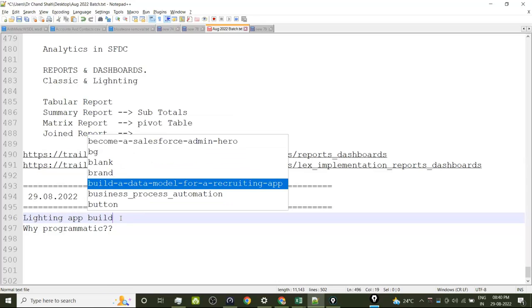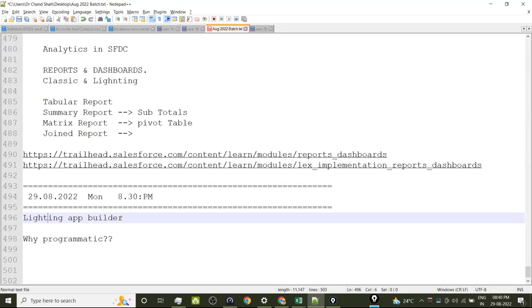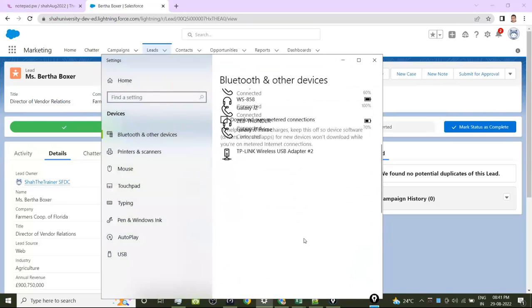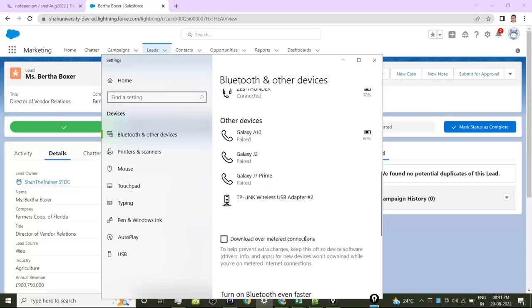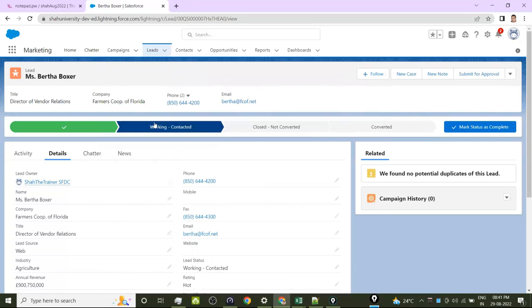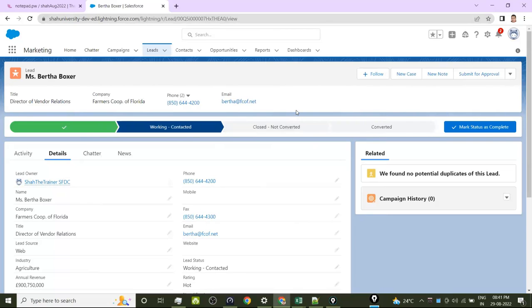So let us have a Lightning App Builder, the Lightning builder, where you develop these things, then the page layout builder.